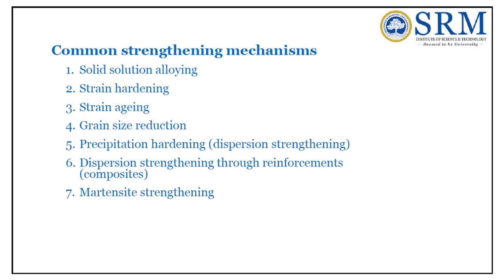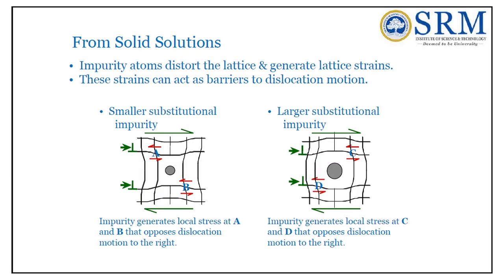With this principle, there are many strengthening mechanisms. One is solid solution alloying, second is strain hardening, third is strain aging, fourth is grain size reduction, fifth is precipitation hardening or dispersion strengthening, sixth is dispersion strengthening by reinforcement or composites, and seventh is martensitic strengthening. These are the common strengthening mechanisms available. We will see them one by one in detail.